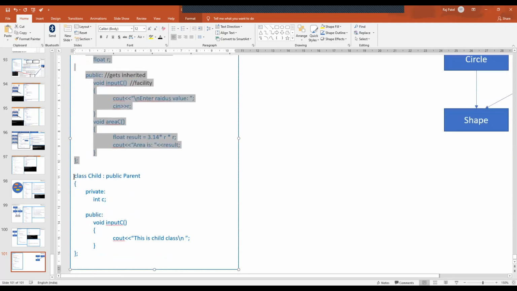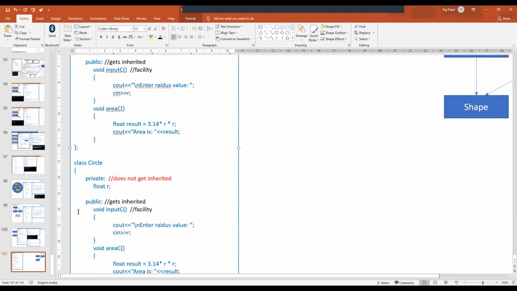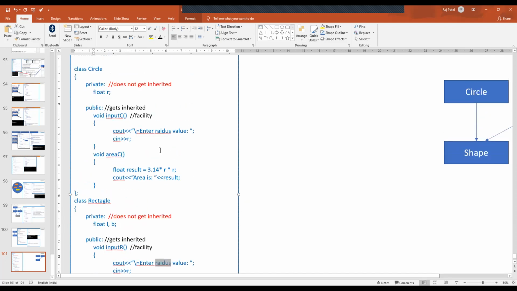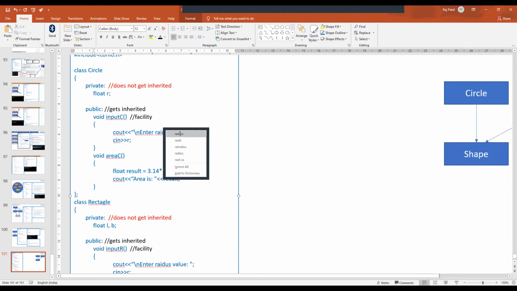Okay. So the way I have made the class circle, I will also make one more class, rectangle. Exactly similar, but for rectangle. So rectangle would have what? Let's keep the name of the class as rectangle, no issues. It will have length and breadth as variable data members. It will have functions of its own, input r and area r, R for rectangle here also. Here, sorry, a spelling correction.